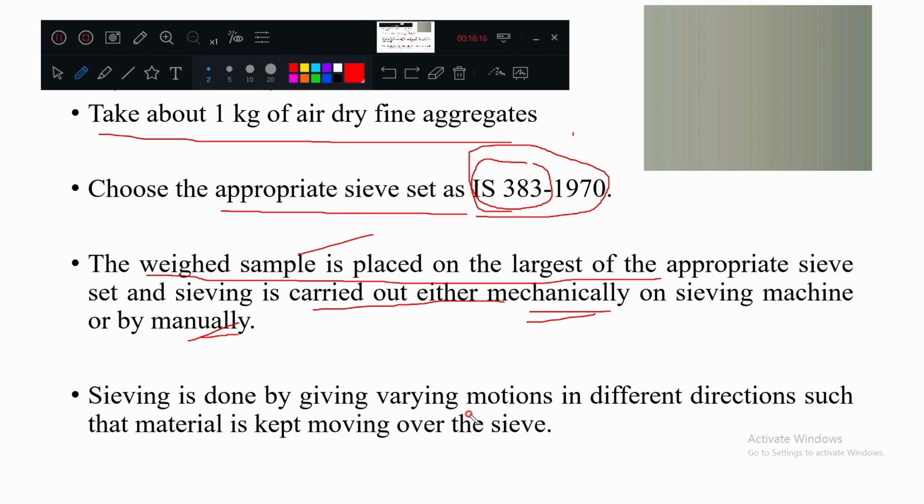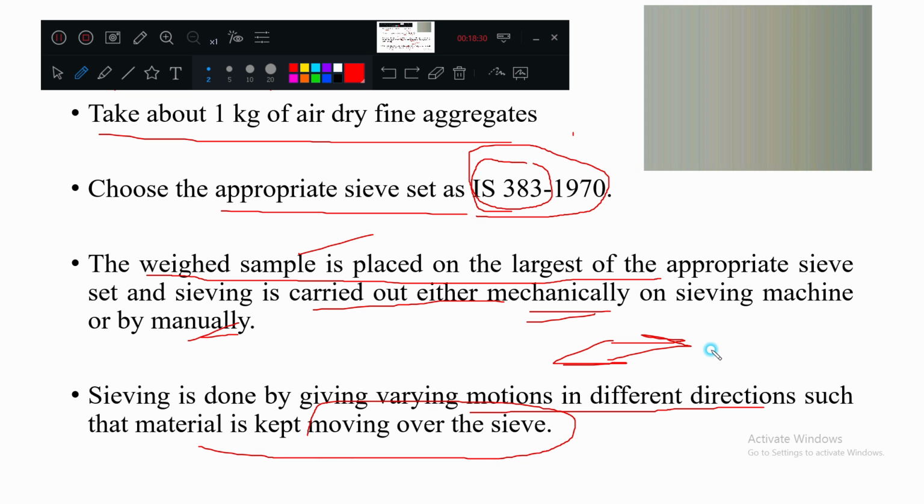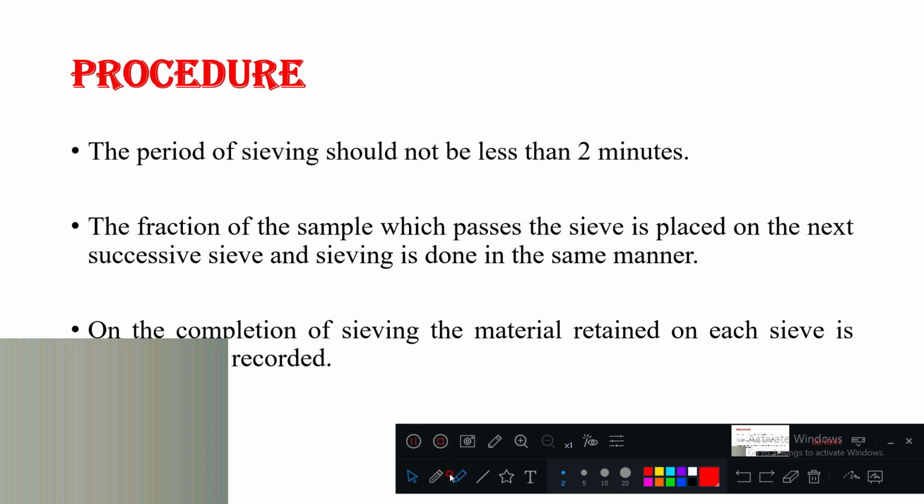Sieving is done by giving various motions in different directions, shaking the sieve set in the horizontal xy directions, such that the material is kept moving over the sieve. The materials start mixing and falling to the bottom. The sieving should be done for not less than 2 minutes.